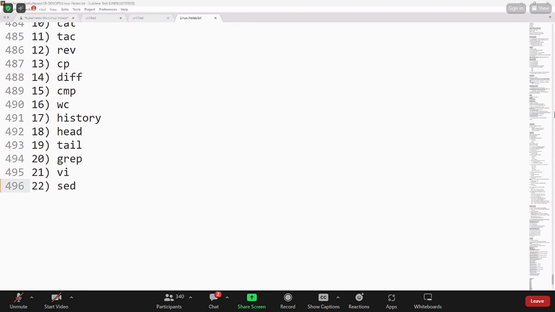Substitute, retrieve, insert, delete. Print, insert, retrieve, delete. These operations we can perform by using the sed command.